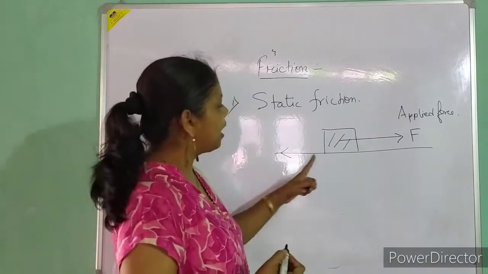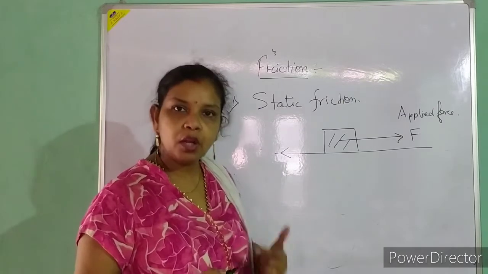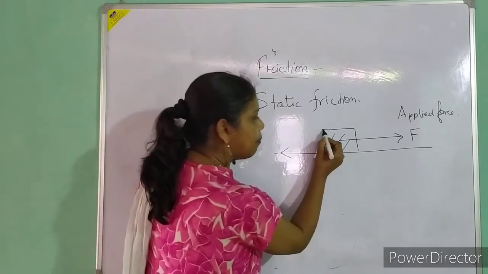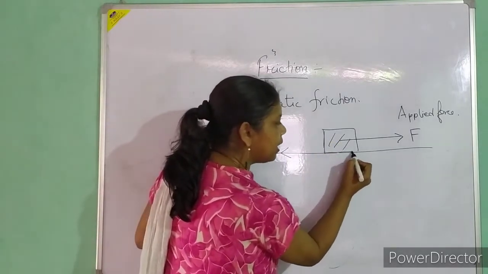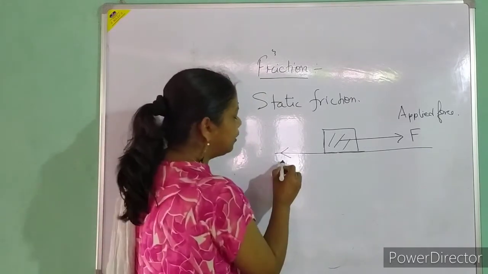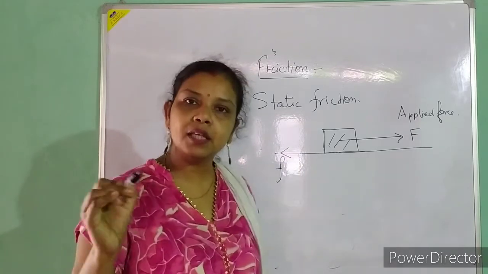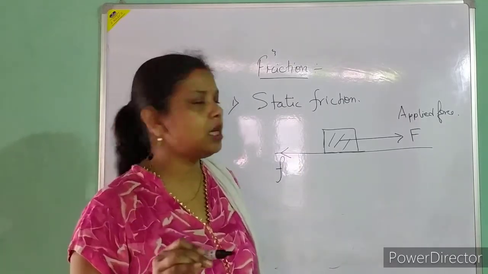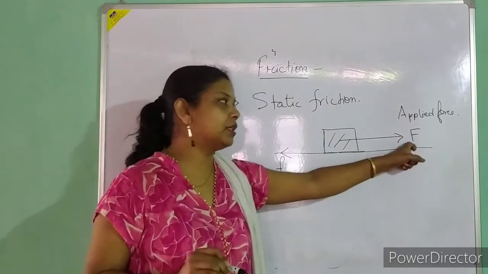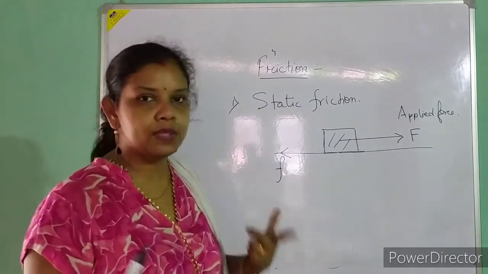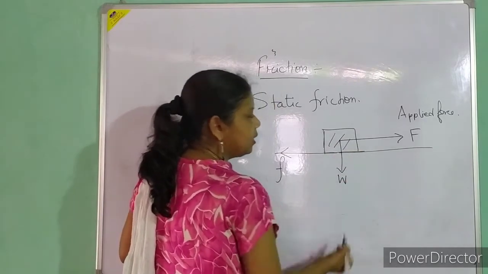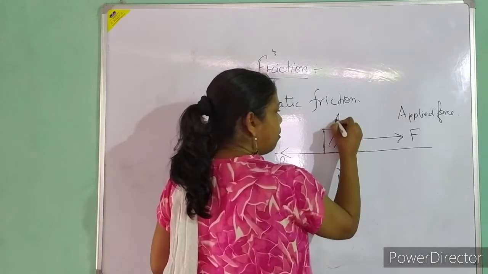Now you might ask me, ma'am, why have I given an underline here? Because friction acts along the surface joining the two. This is the upper surface, this is the body, and it is in contact with the lower surface. Between these the friction force will act. I will denote the friction by small f, and capital F is the applied force. In some books you will find the applied force written as P and friction as F. It is up to you to decide what you will write. On the same body we have weight acting downward, and to balance it there will be a normal reaction.